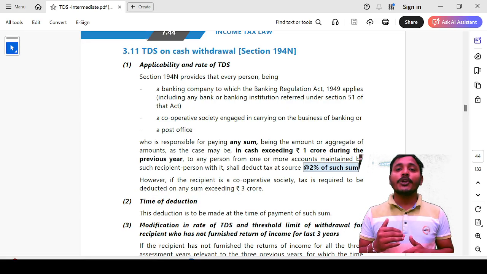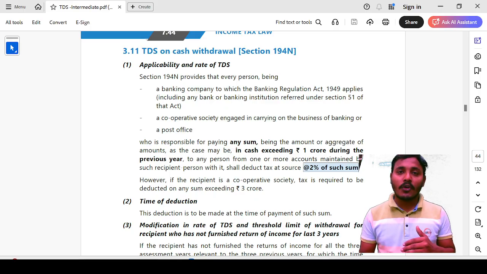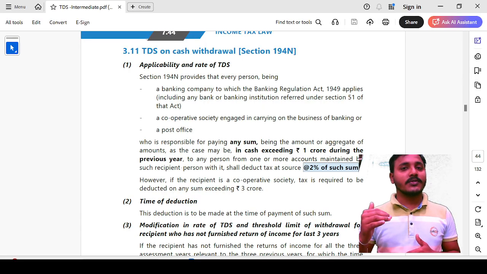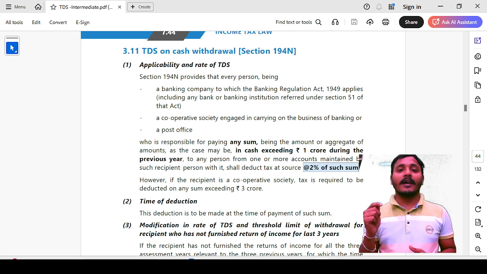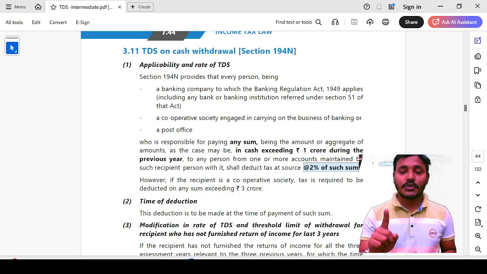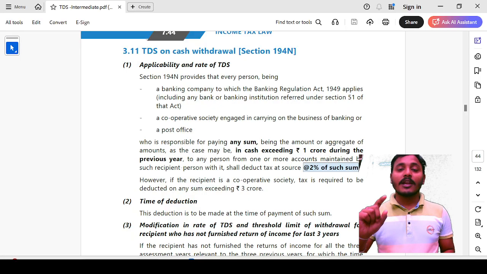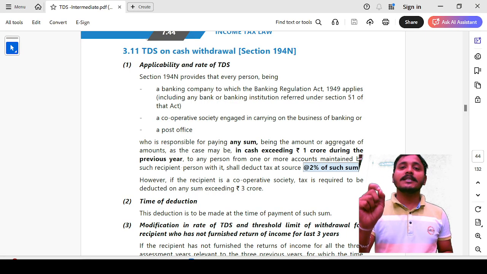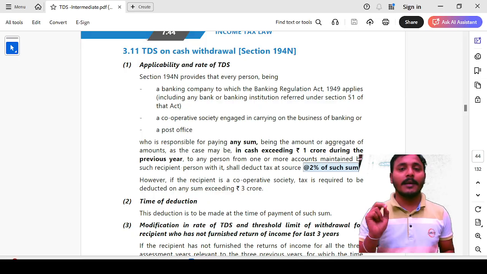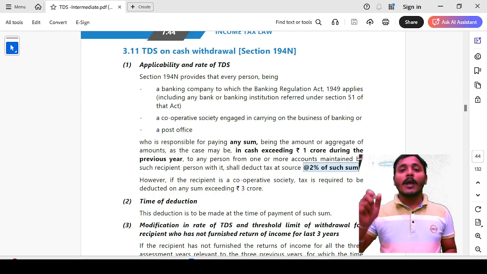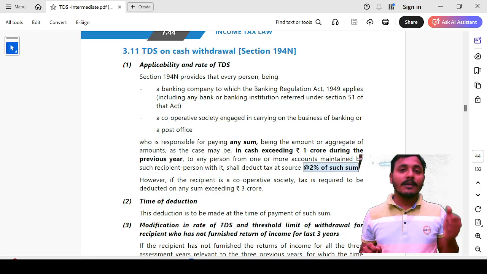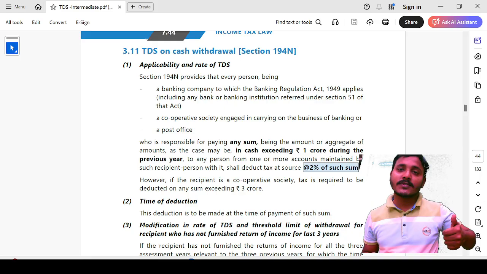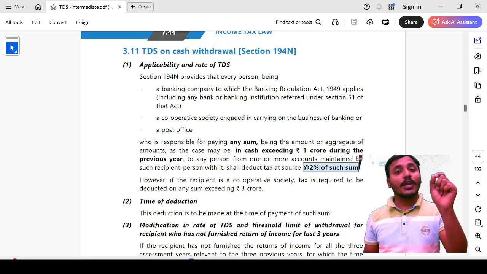First of all, as a general provision, where cash is withdrawn from any bank, cooperative society, or post office exceeding 1 crore rupees during the financial year from a financial institution, then on the exceeding amount TDS at the rate of 2% is applicable. This is applicable to any person except a cooperative society. For a cooperative society withdrawing cash, the limit applicable is 3 crore.